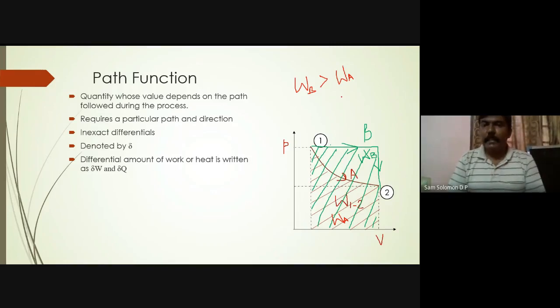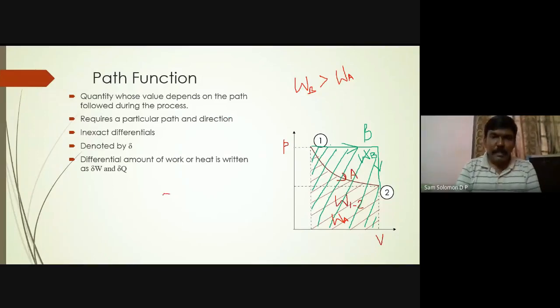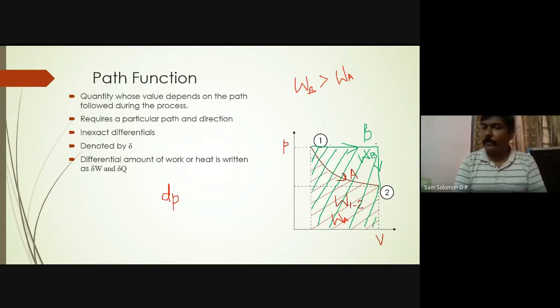Is that clear? Okay. So now what we see is, point number 1 and point number 2 are fixed. They are point functions. There is no change in point 1 and point 2. What about dP? Is there any change in the value of dP when I go from 1 to 2 using the path B? By using the path B also, your dP is still P2 minus P1.